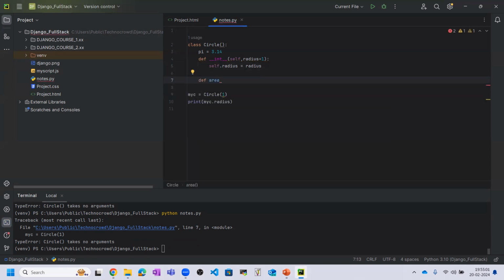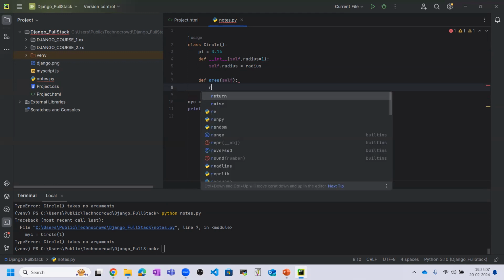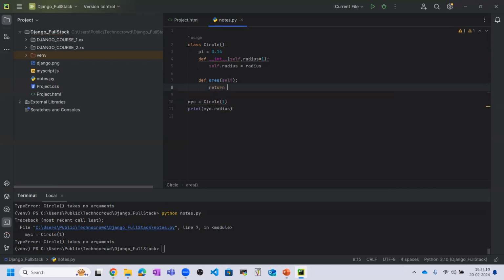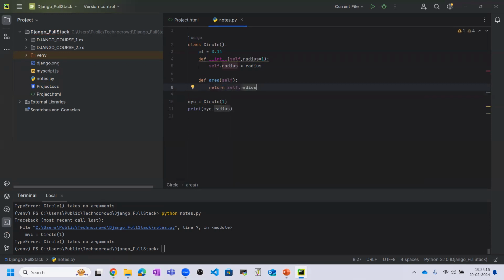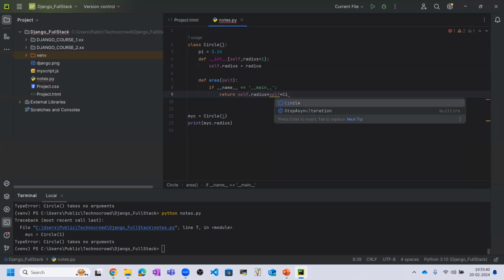Okay. So let me calculate the area of circle, then maybe it will work. Okay. So self dot radius and multiply self dot radius. Okay. Self dot radius into self dot radius into circle dot pi.